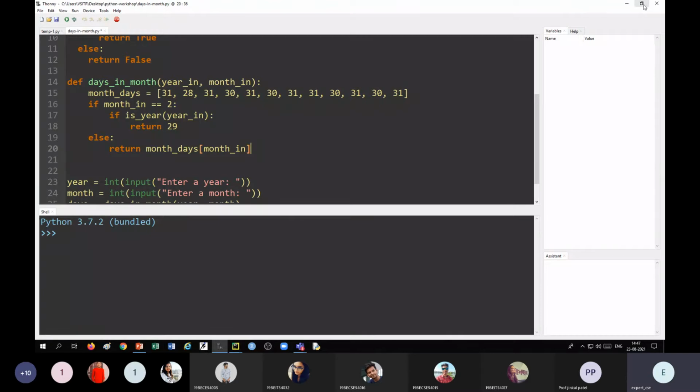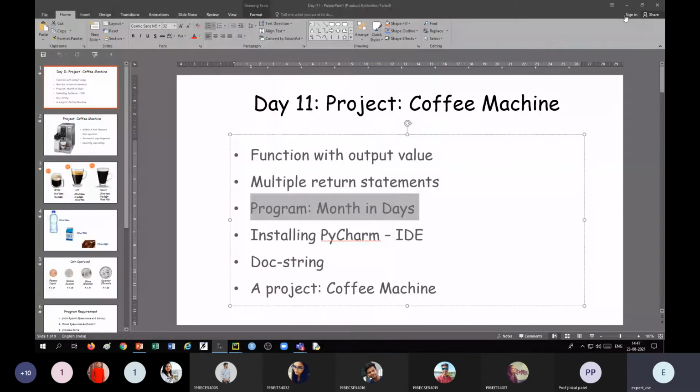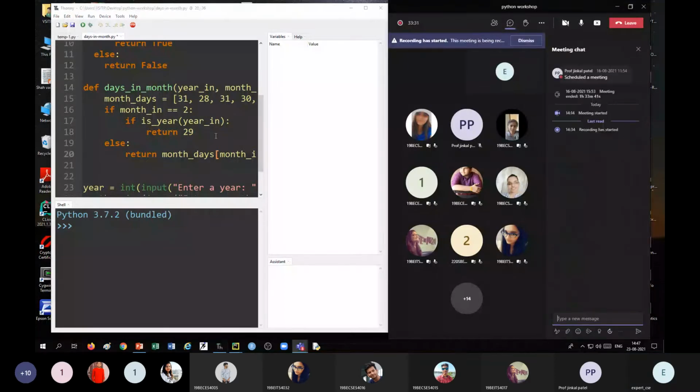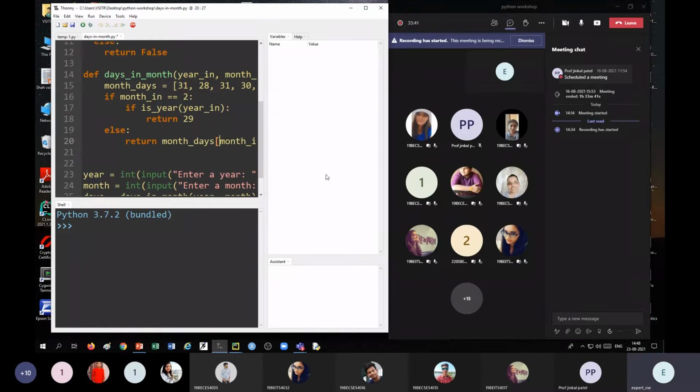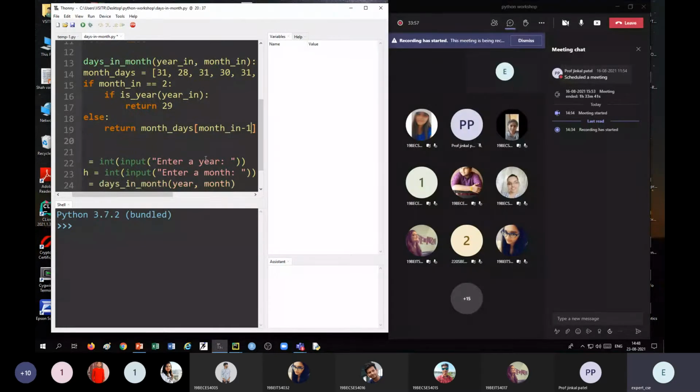Will it give the correct result or not? Any one of you can say, can write in the chat box. See, whatever month we will give will be 1 to 12, but the subscript in the list will be 0 to 11. Okay, so we have to subtract 1, right? For getting the correct subscript. Okay, so here we'll print the number of days.